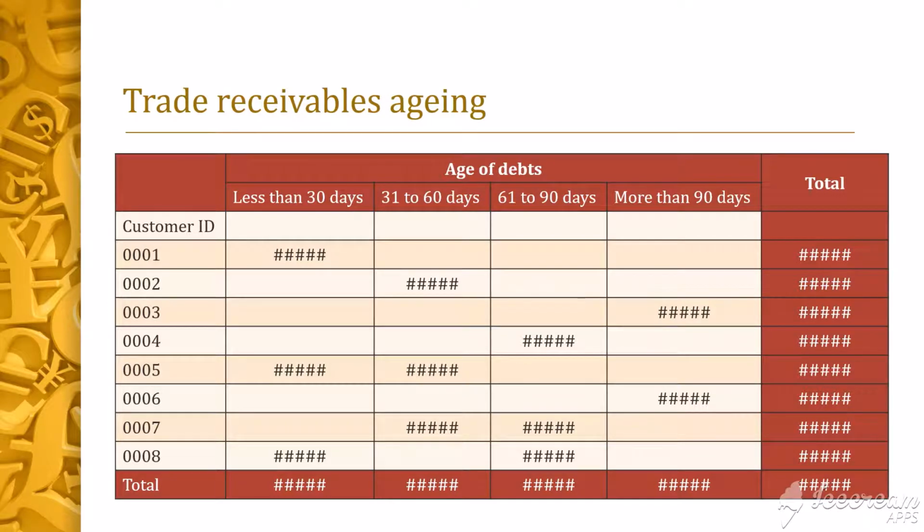In this case, customer 0003 and 0006 has owed the company for more than 90 days. The company can then investigate these two customers to find out if they are facing any financial difficulties or if they are facing lawsuits for defaulting payments before making a judgment as to whether these two debts are collectible.